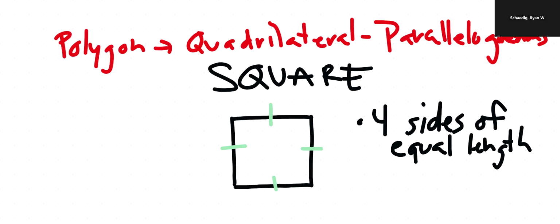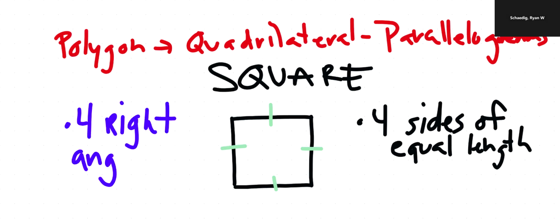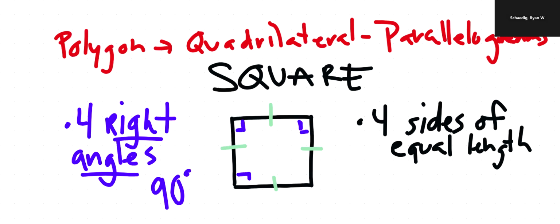Now, that's not the only thing that makes a square. In fact, the square has a second set of rules that are super important. That second set of rules that make a square important is that it has 4 right angles. Now, we haven't talked about angles at all, but we are going to talk about the right angle, or what we call the 90-degree angle. The 90-degree angle is what we call that perfect corner. And we actually show that perfect corner by drawing a little half box in the corner of each one.